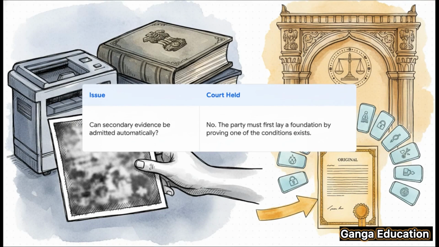And this whole process perfectly illustrates a key principle from the landmark Supreme Court case H. Siddiqui versus A. Ramalingam. The court made it very clear. You can't just walk in and submit a photocopy. No, you have to lay the foundation first. What does that mean? It means you have to prove why you don't have the original. You have to show the court that one of those 7 conditions we talked about actually exists. Only then, once you've built that foundation, can your secondary evidence be considered.